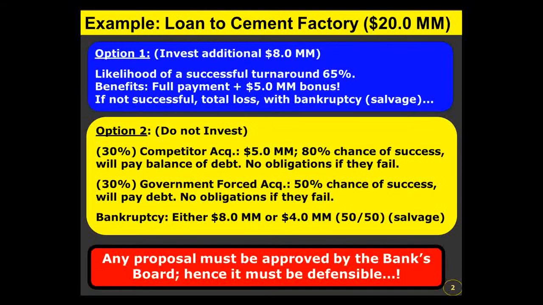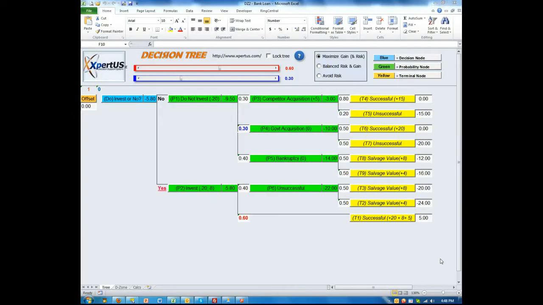So what options do we have? Invest or do not invest, right? Any proposal that we make must be approved by the bank's board. Hence, it must be defensible. Here is the decision tree that represents the problem that we just discussed.